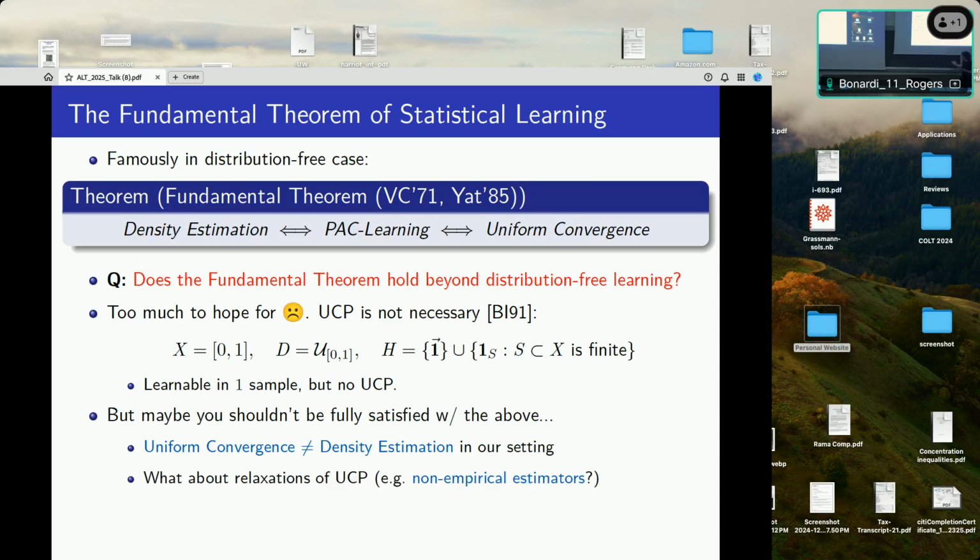And second, there are natural relaxations of uniform convergence that you could ask whether they're equivalent. So here we've only looked at the empirical estimator of error, taking a sample and saying my true error should be close to the empirical estimate. But maybe I can show that learnability is equivalent to the existence of some different estimator. There are natural relaxations you could look at to show equivalences with learning. So maybe the real question is: is there some variant of the fundamental theorem, this type of algorithmic characterization, that holds beyond the distribution-free setting?